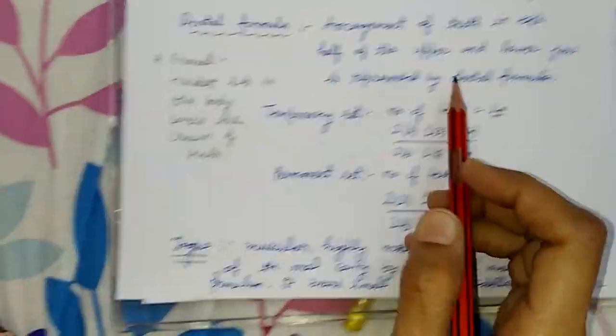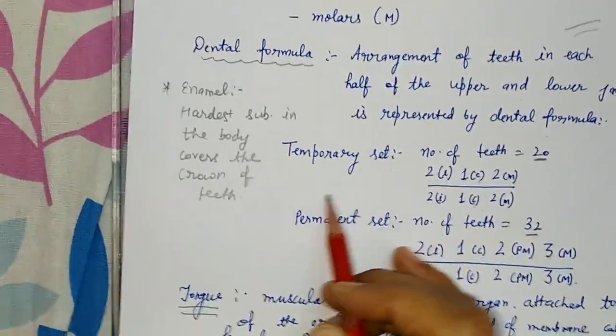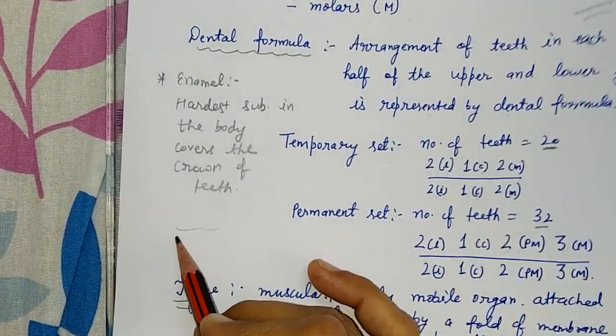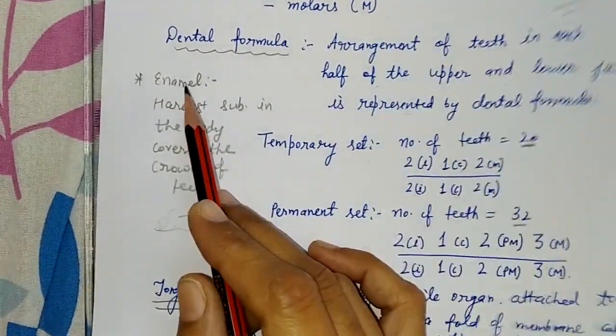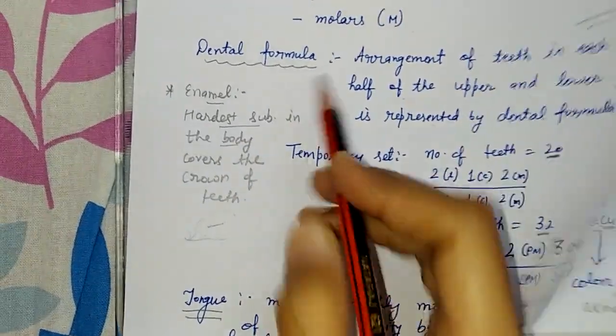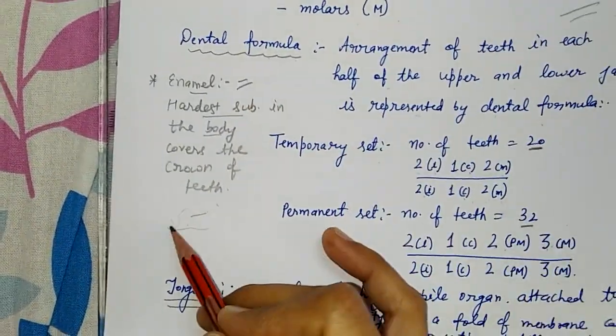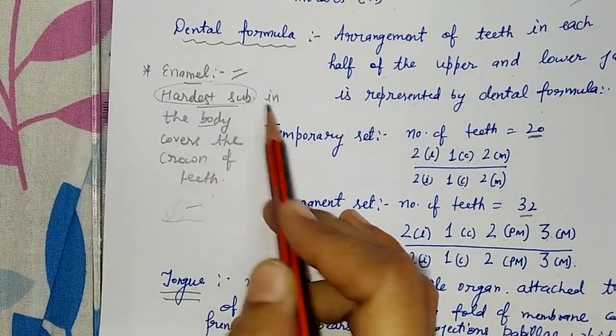Okay, so the tooth, as you know, has a crown part. The part that comes out beyond the root is called the crown. The enamel is the hardest substance in the body, which covers the crown of the teeth. That is important. Which part covers the teeth? That is enamel, the hardest substance in our body.